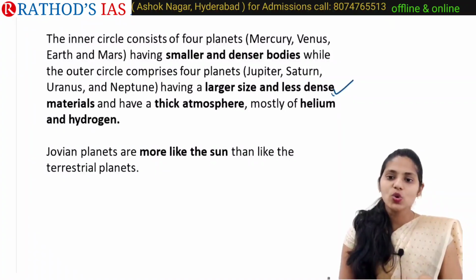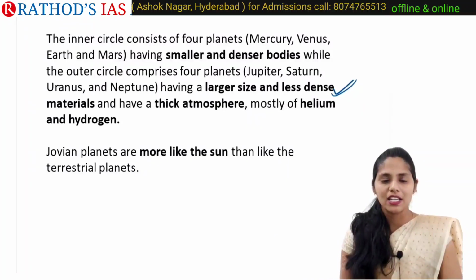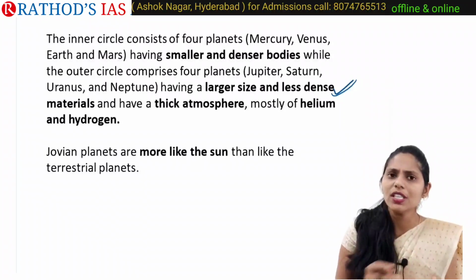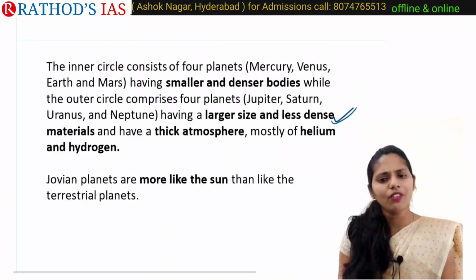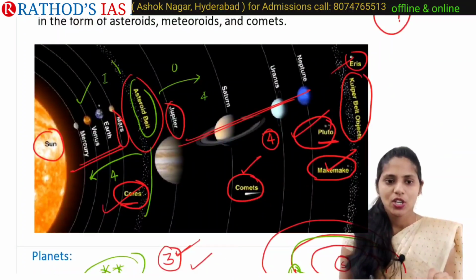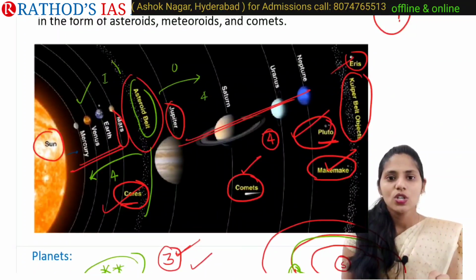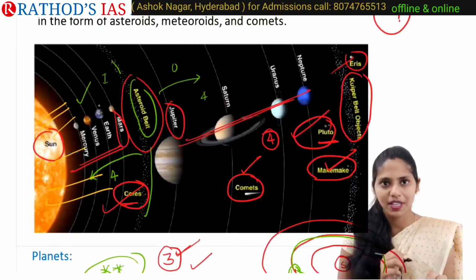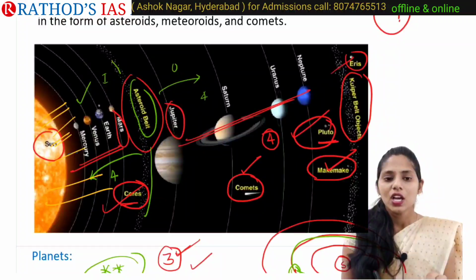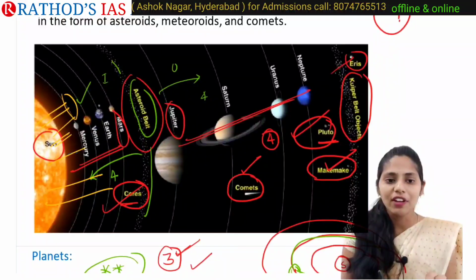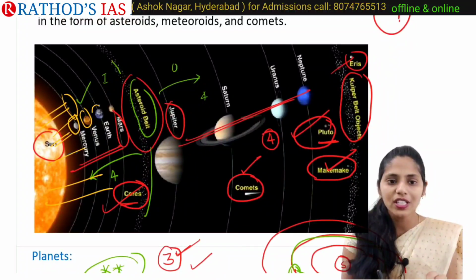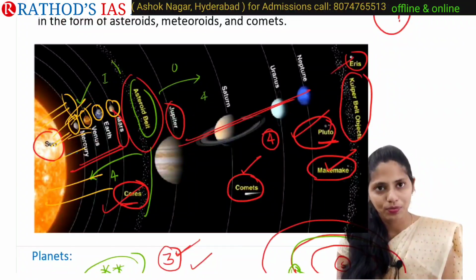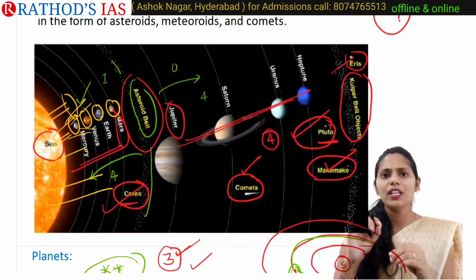Why are they called Jovian planets, or outer planets? Because they have a very thick atmosphere when compared with the inner planets. Why? Again we need to go back to that image. Here the Sun is very near, right? From the Sun, we can see solar winds or solar flares coming up. These solar flares influence the atmosphere present around the planets that are very near. Because of this, most of the inner planets do not have an atmosphere, or if one is present, it is a very thin atmosphere.